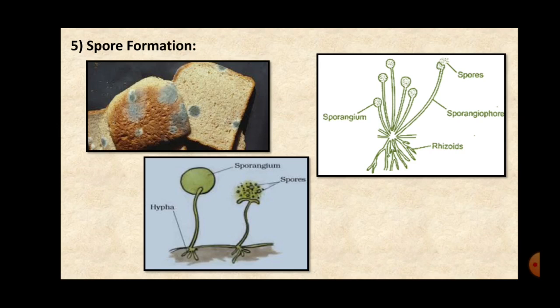So nowadays, as the rainy season is going on, the climate is very humid, and if you keep a piece of chapati or bread or bhakri for 2-3 days in the open, after 2-3 days you will see that a greyish yellow colored spongy substance is formed on the bread or the eatable item. What is that?